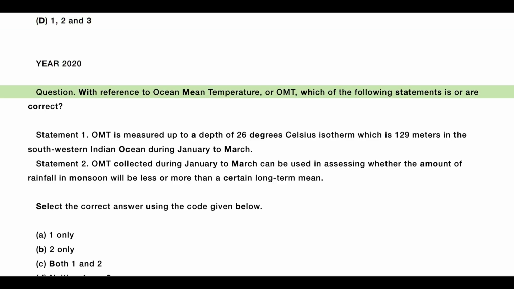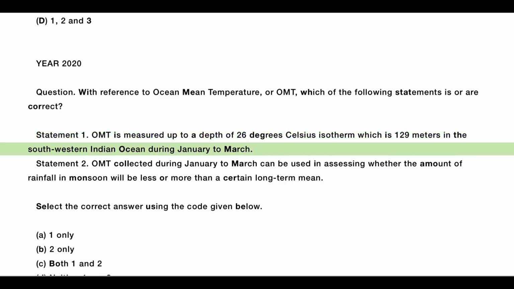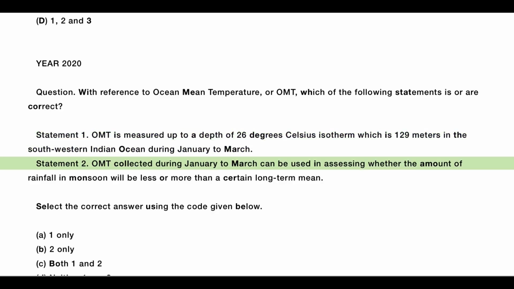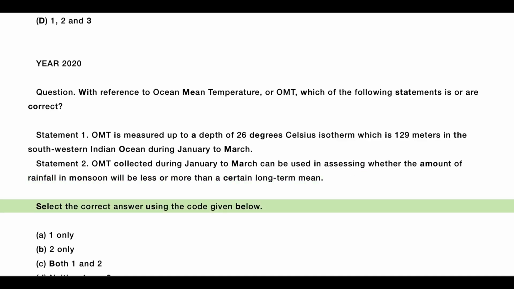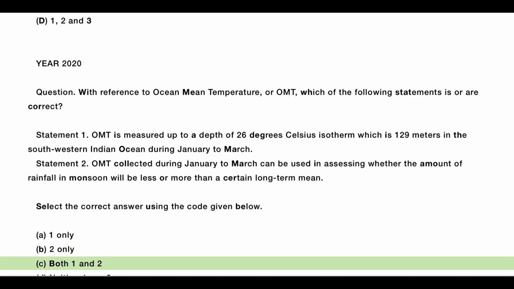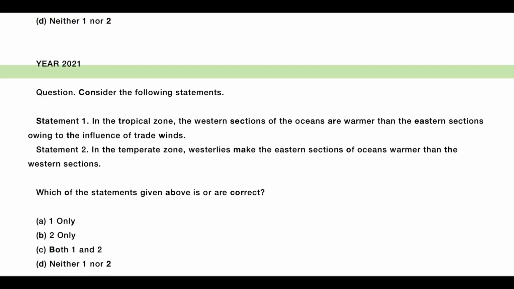Year 2020, Question. With reference to ocean mean temperature, or OMT, which of the following statements is or are correct? Statement 1. OMT is measured up to a depth of 26 degrees Celsius isotherm, which is 129 meters in the southwestern Indian Ocean during January to March. Statement 2. OMT collected during January to March can be used in assessing whether the amount of rainfall in monsoon will be less or more than a certain long-term mean. Select the correct answer using the code given below. A. 1 only, B. 2 only, C. Both 1 and 2, D. Neither 1 nor 2.